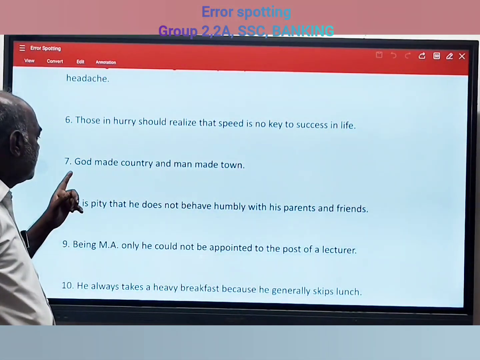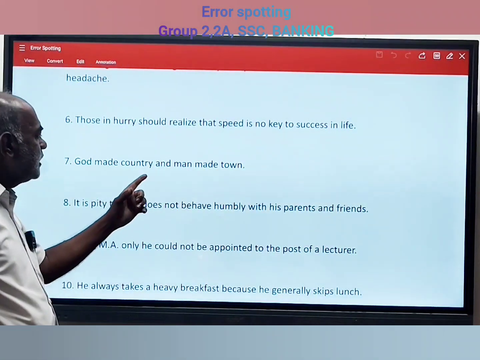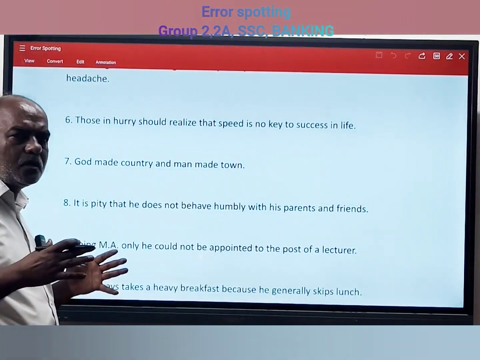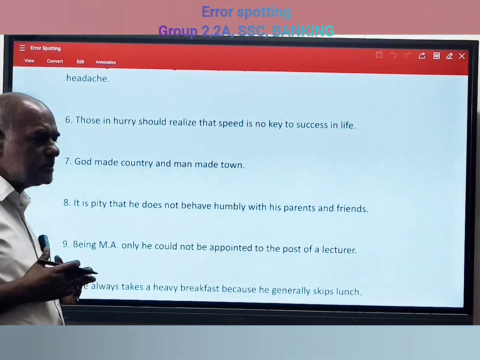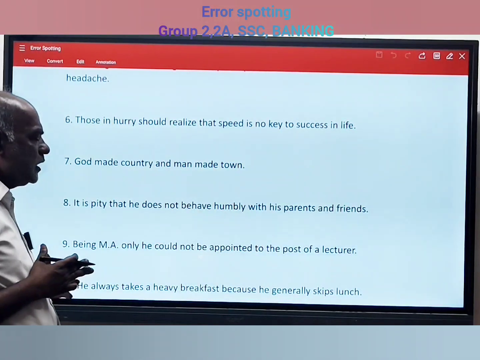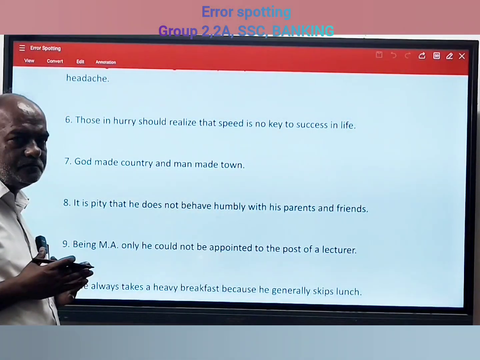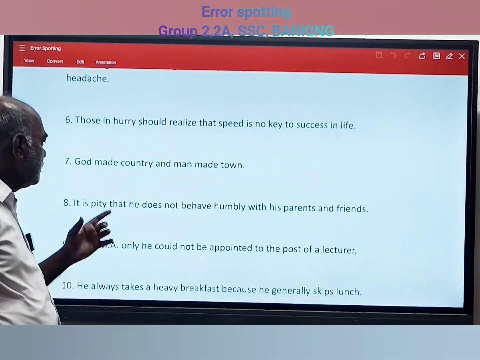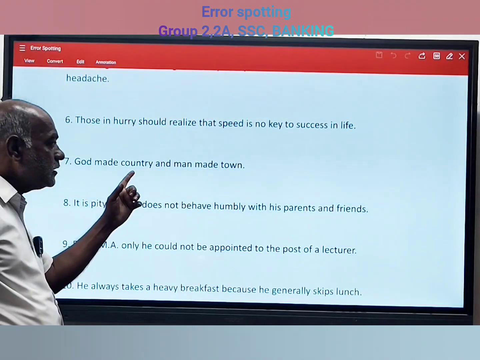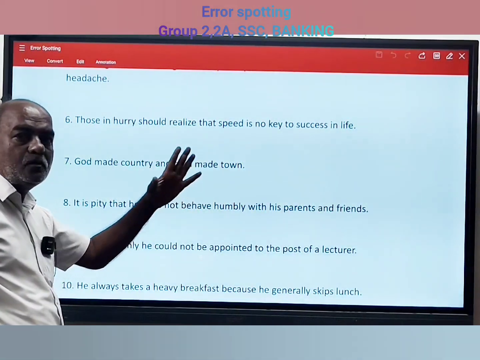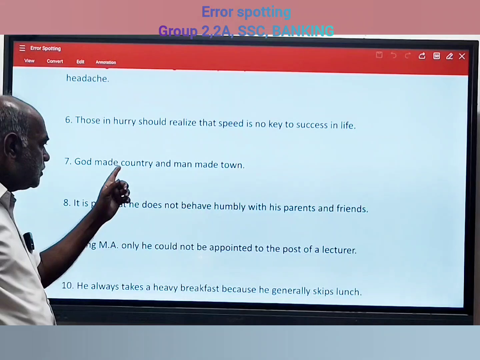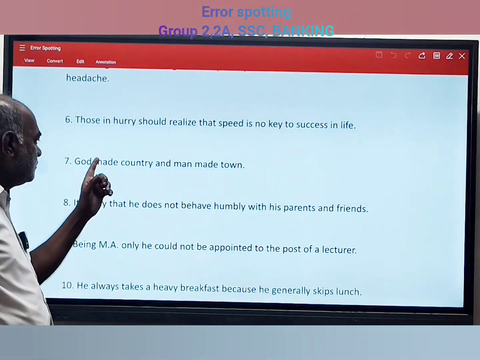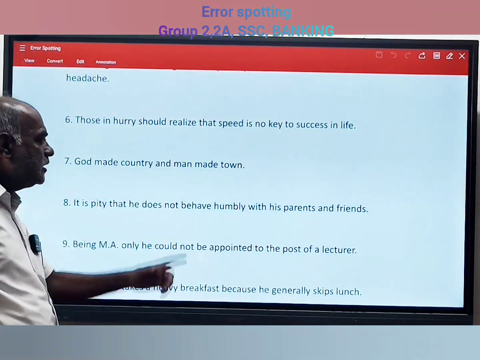The next one: God made country and man made town. So it is a historical truth or religious truth. When it is coming up, there we have to add the main article: "the" should be added. That is missing here. So what error is coming down? God made the earth and man made the town. So here also we have to add that "the." So that is what: God made the country and man made the town.